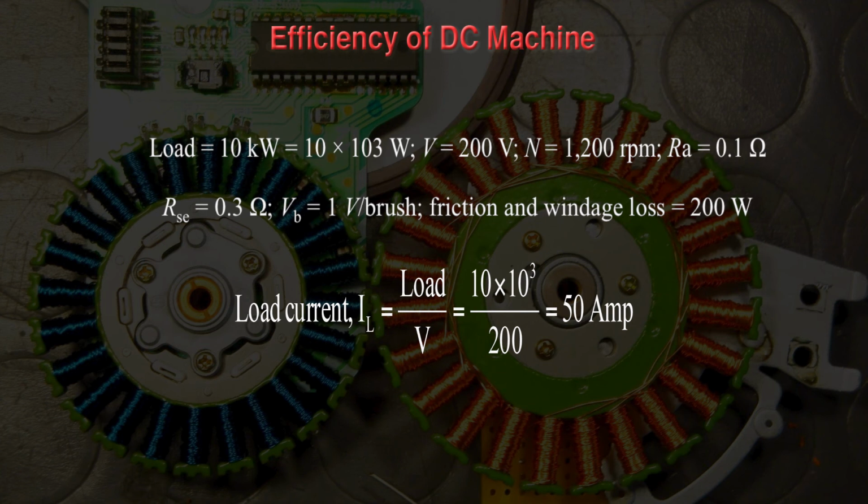So what is the load current? Basically load is given, so load divided by voltage is load current. So this load current IL is equal to load divided by voltage. And what is the load? Load is 10 kilowatt divided by 200 volt. So it comes to 50 ampere. So you are able to get the load current as 50 ampere. Because it is a DC series motor, in the case of a DC series motor, load current is equal to armature current. That means armature current is also 50 ampere because load current is 50 ampere.